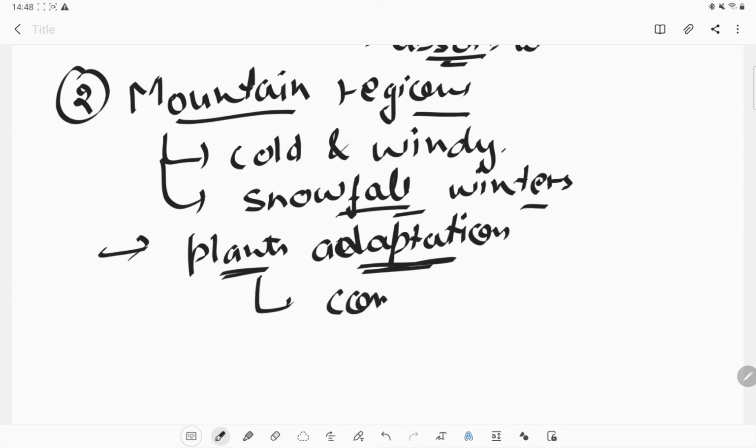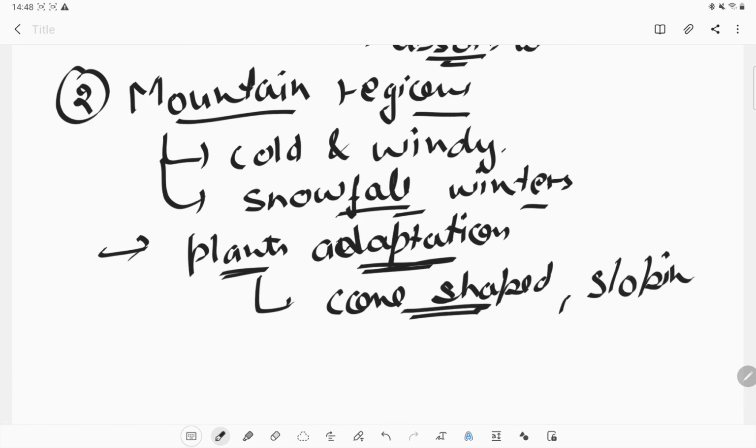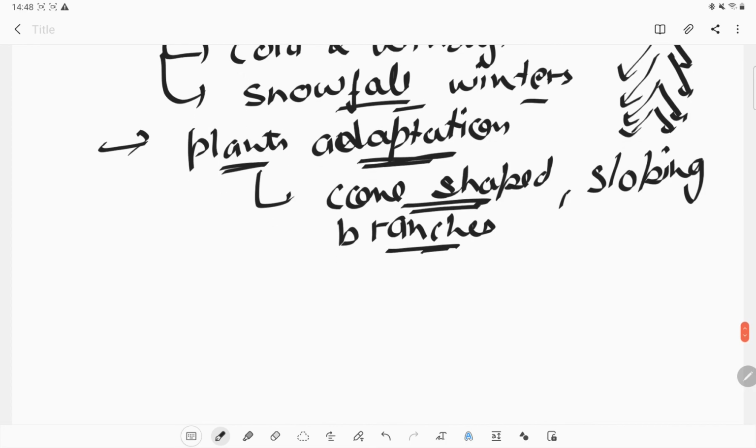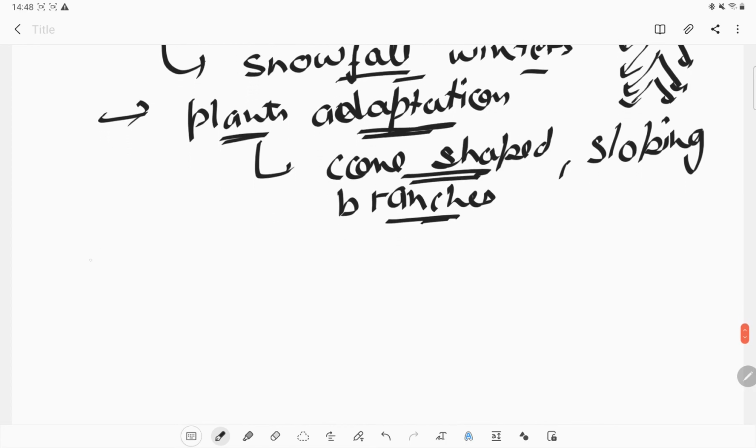The body of the plant should be cone shaped, or we can say it has sloping branches. You can see this kind of structure. Why are there sloping branches on the trees of the mountain region?